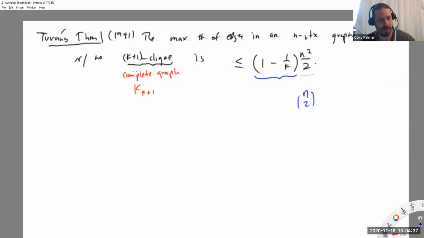Okay. So if you think about this for a second, k gets bigger and bigger, so I'm forbidding a larger and larger clique. So forbidding a K10 versus forbidding a K100 versus forbidding a K1000, I'm allowing myself to get closer and closer to just having all of the edges. But that makes sense, right? Forbidding a triangle is more restrictive than forbidding a K5, because if you don't have a triangle, you don't have a larger clique. The absence of a triangle forbids a K4, a K5, a K6, a K7. But forbidding a K100, you could have smaller cliques in there, okay?